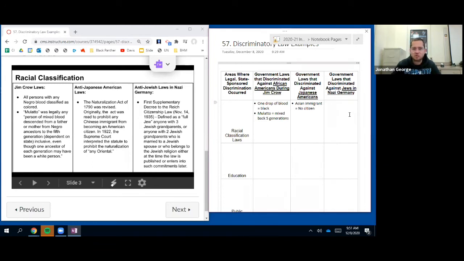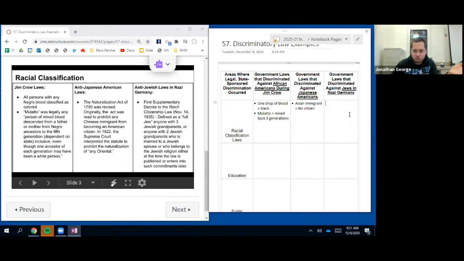Let's look at the next one here, talking about Jews in Germany. The first supplementary decree in the Reich citizenship law, in 1935. They have to define who's a Jew before they can discriminate against the Jews.